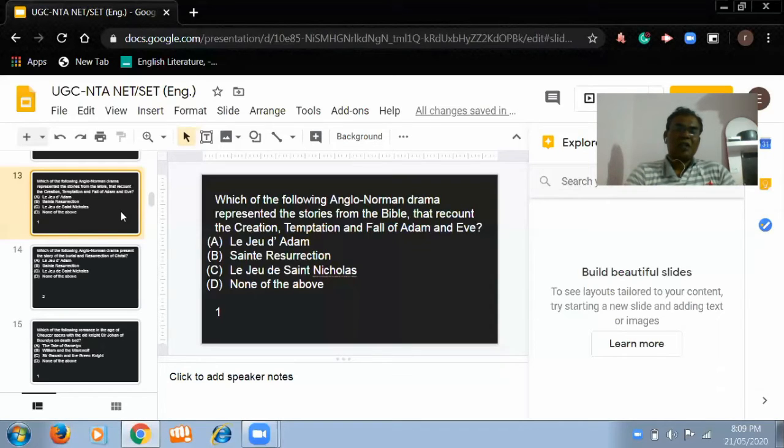Here you should automatically make use of your logic. Saint Resurrection should not be related to the stories of the Bible, and the Saint Nicholas story should not be related to the stories of the Bible. So none of the above is not related to that Anglo-Norman drama. Then you can automatically come to the conclusion. You should follow some logic while giving the answer. Instead of logic, you should carefully study all those things. Okay, then Le Jeu d'Adam is the answer.